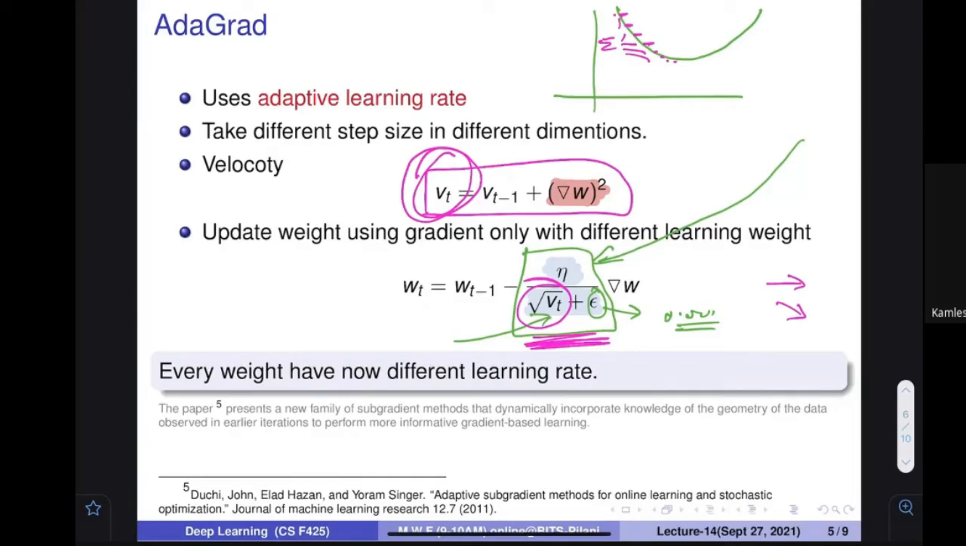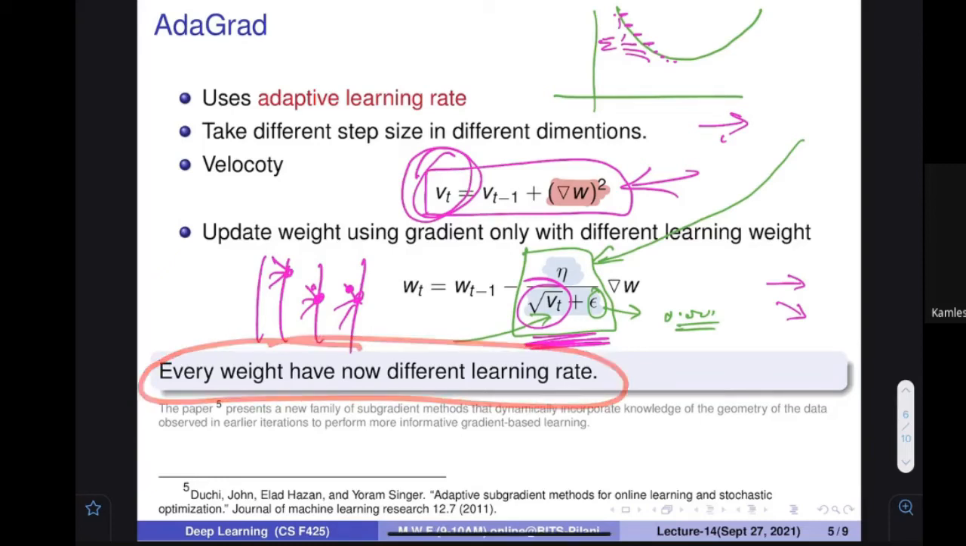So now all the weights, in every network unit there is a weight. So all those weights are going to be dependent upon what? On how much gradient is there. Every weight now has a different learning rate.